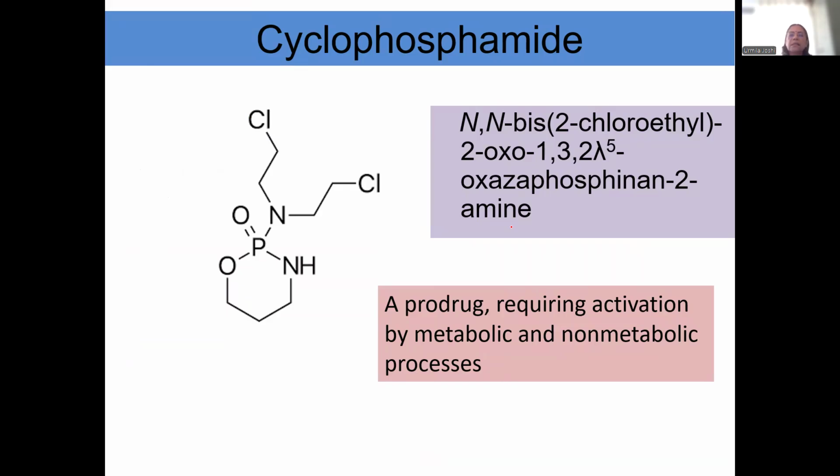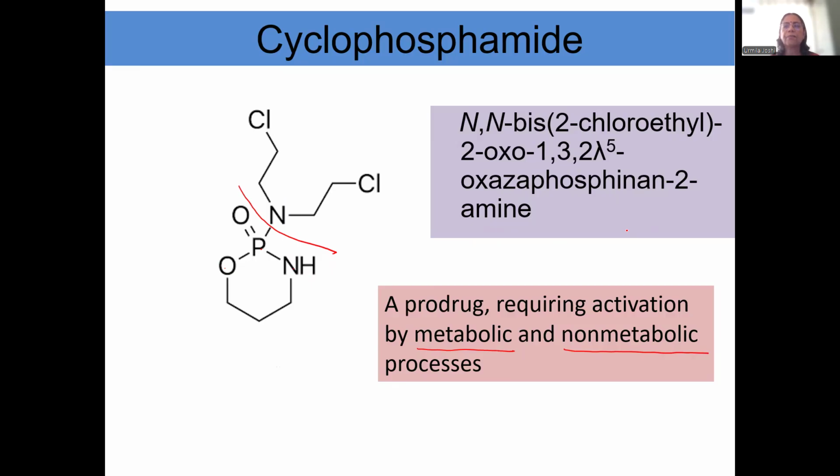This is cyclophosphamide. Okay. This is a prodrug. It requires activation by metabolic process, that is enzymatic process, and sometimes hydrolysis, that is a non-enzymatic process. Okay. Attached to this nitrogen is an oxa-aza-phosphinan-2-amine.